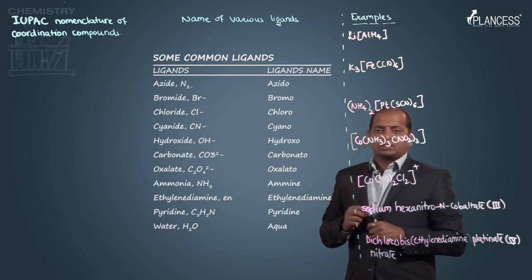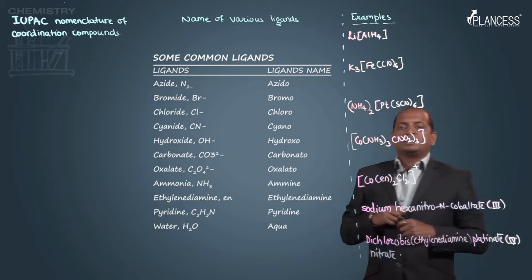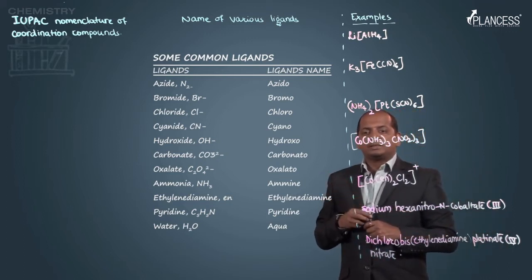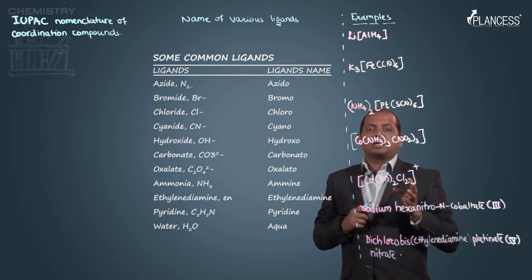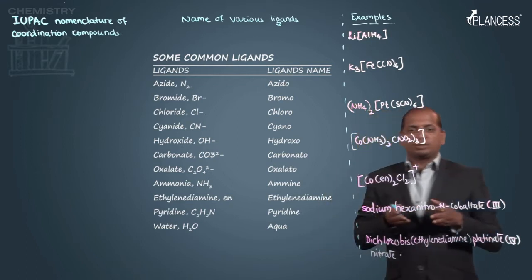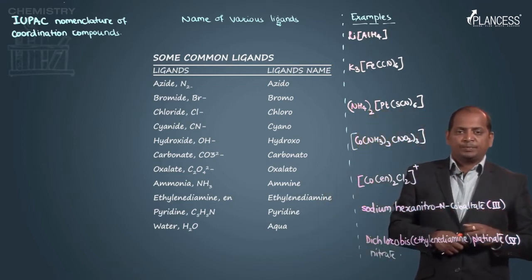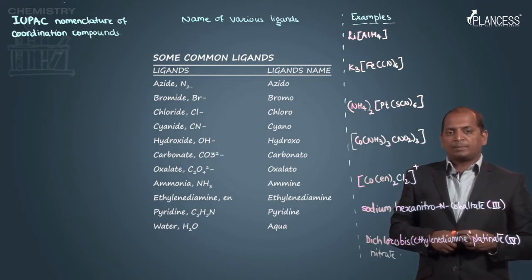Using this nomenclature and these names of ligands, we are going to solve some examples. It is possible in two ways: either the structure is given to you and we have to write the name, or the name is given to you and we have to write the formula.